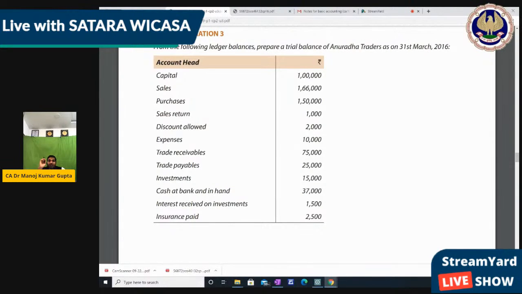Now if you don't know the balance, like a capital account have the credit balance, I had informed that debit balance have all assets, expenses and losses. Credit balance have all liabilities, expense, income and gains. So according to you have to identify which is the debit balance, which is the credit balance, and you have to make the trial balance. So let's make the trial balance for this.